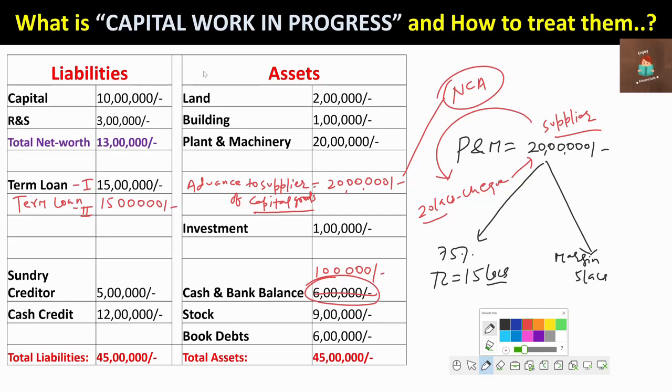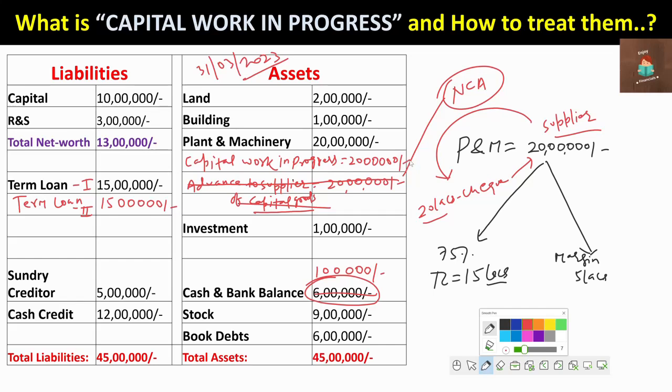This will be the position on 31st March 2023 because the supplier has not dispatched the capital goods, the plant and machinery. Now, as on 31st March, there may be another scenario where the supplier has dispatched the plant and machinery, but the borrower company has not yet started commercial production from that plant and machinery. In that case, the nature of the advance to supplier will change. And what will it become? Capital work in progress. How much? 20 lakh. So you will write that here.